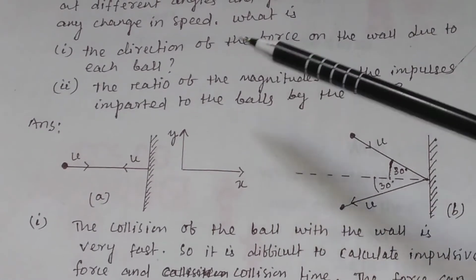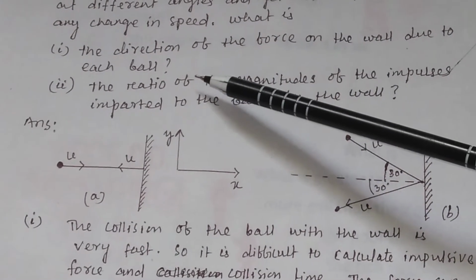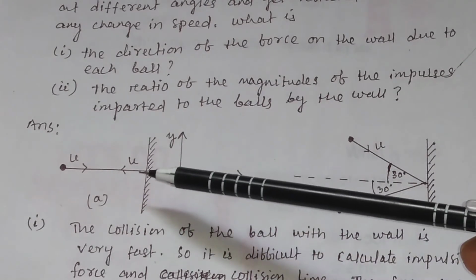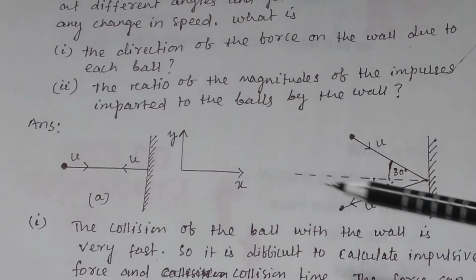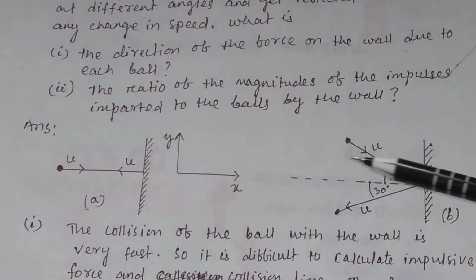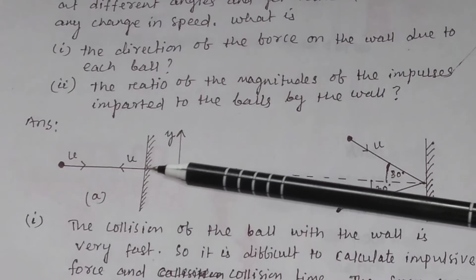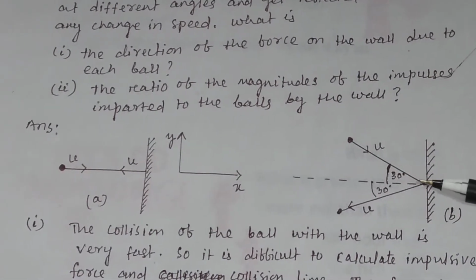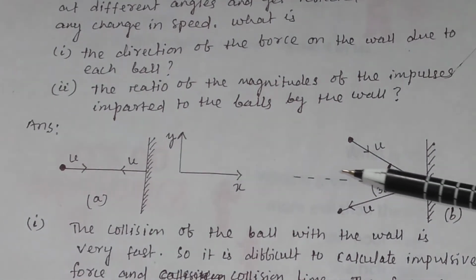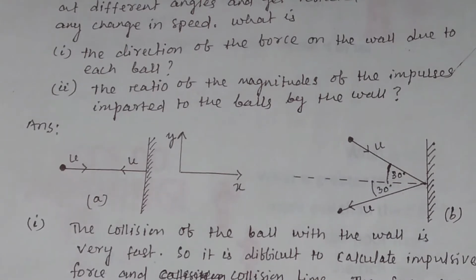So the question is, what is the direction of the force on the wall due to each ball? What is the direction of the force in this case, and in this case? In both cases, we will see that the direction of force is normal to the wall. Here the direction of force is normal to the wall, and here also the direction of force is normal to the wall. We may say this is the normal reaction, or we also say it as normal action.